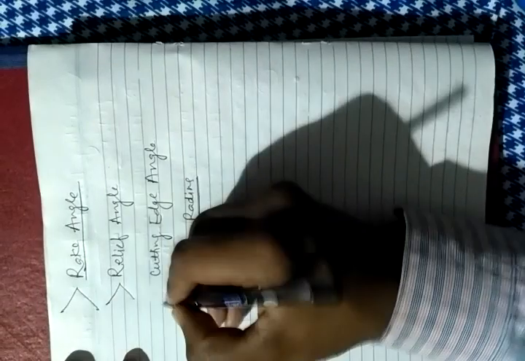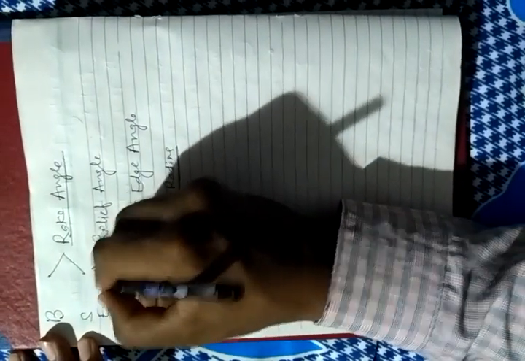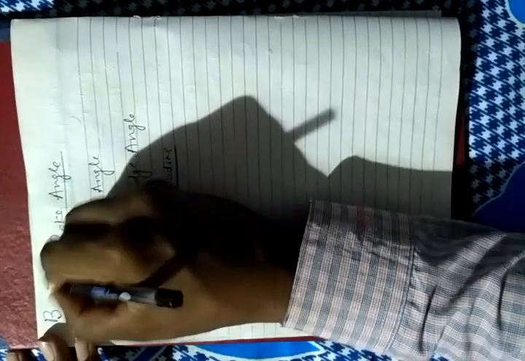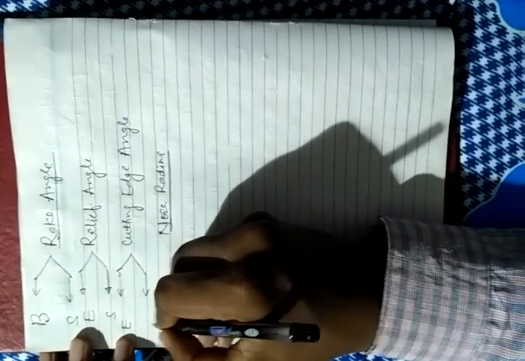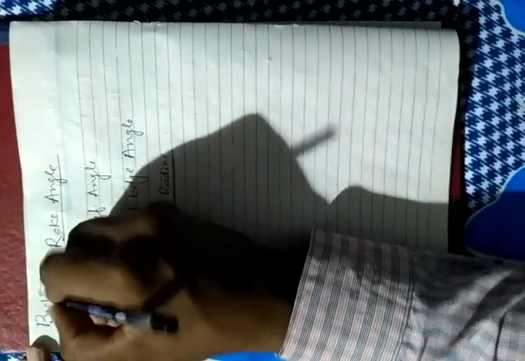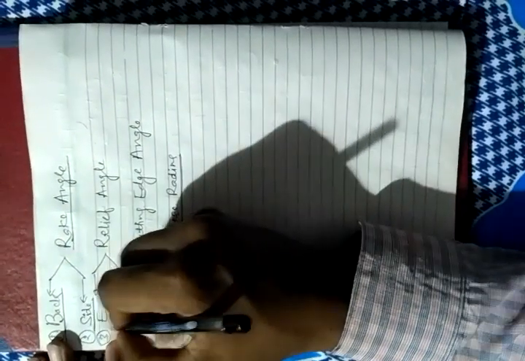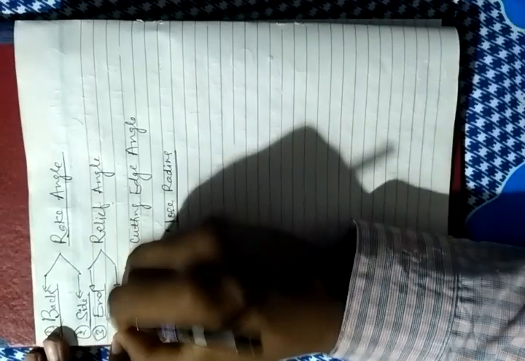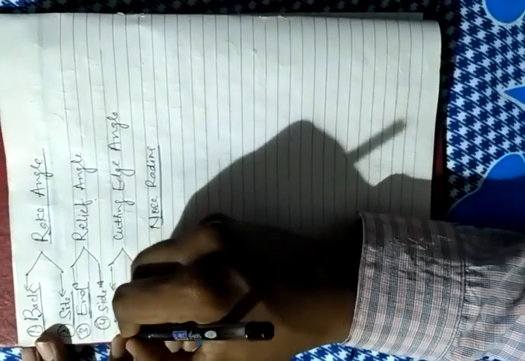I can create one type of trick here: bus. It can be remembered like this. The first one is back rake angle, the second one is side rake angle, the third one is end relief angle, the fourth one is side relief angle, and the fifth one is